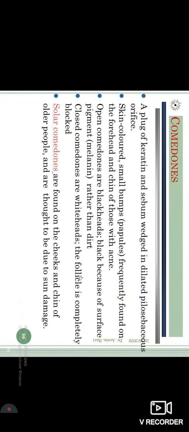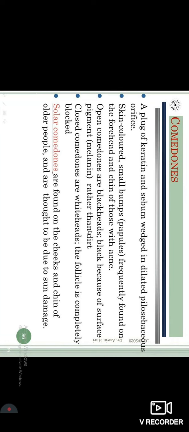It's usually a plug of keratin with sebum wedged in it in a pilosebaceous orifice. So basically, the place from where your hair comes out, that opening is being plugged off because of excess keratin tissue. It's very common in patients who have any kind of lesions which increase the keratin, like psoriasis or other lesions which can increase the skin count, or it can even be obstructed by outside components. In those cases, you will have a small bump, usually on the forehead, chin, etc., because the face is the usual site, as that is the part with the most sebum secretion.